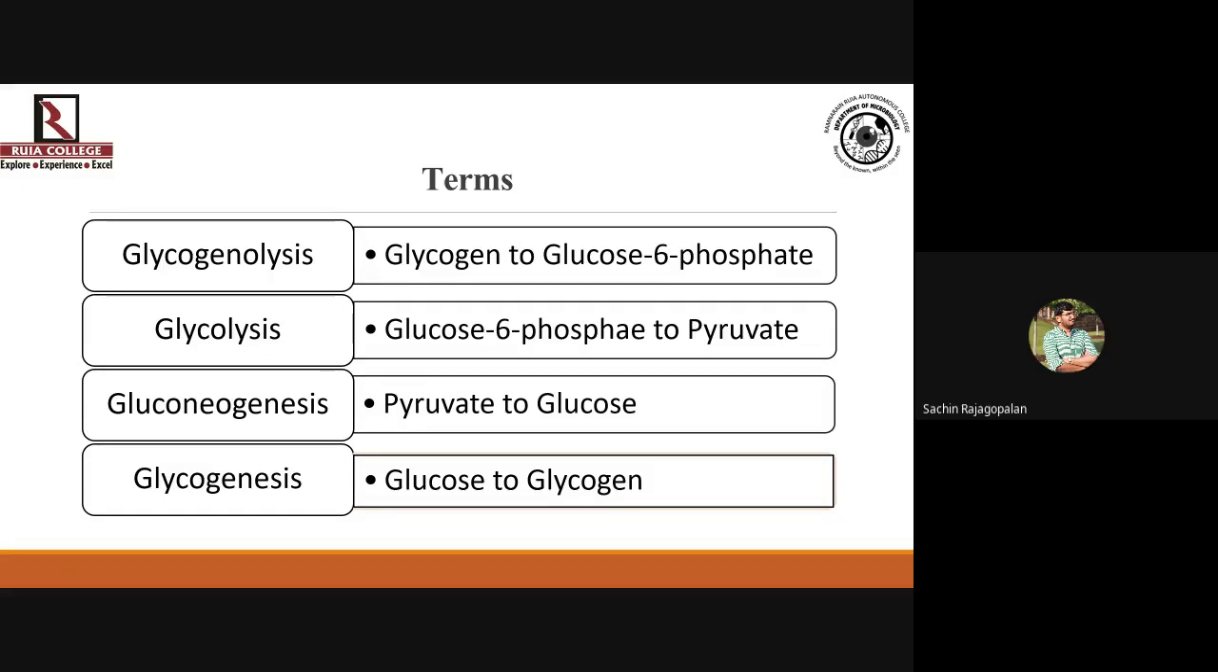Glycogenolysis is wherein you're breaking down glycogen to glucose 6-phosphate. Glycolysis is wherein you are breaking down glucose 6-phosphate to pyruvate. Gluconeogenesis is reverse glycolysis, wherein you are synthesizing glucose from pyruvate. And glycogenesis is wherein you are synthesizing glycogen from glucose.